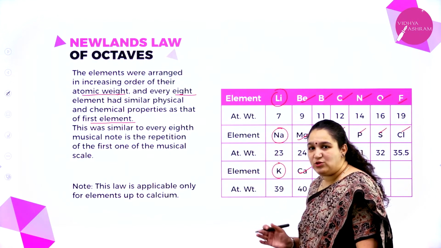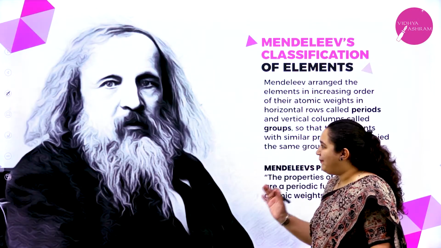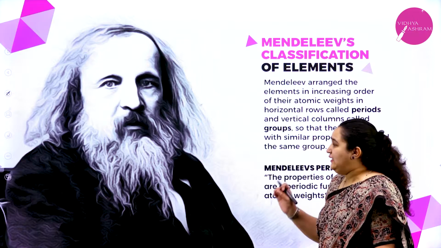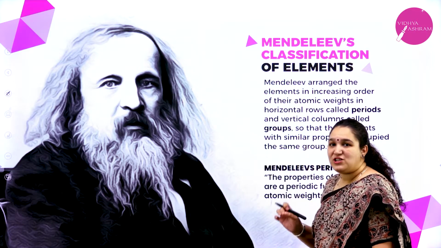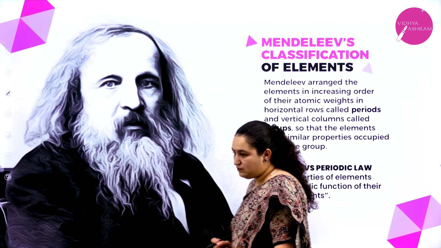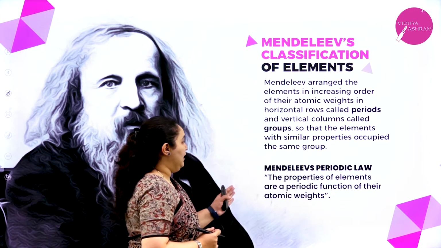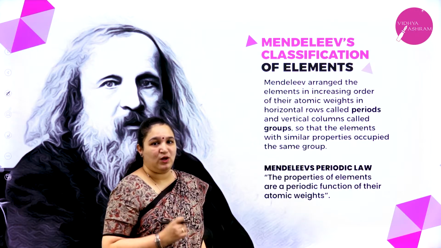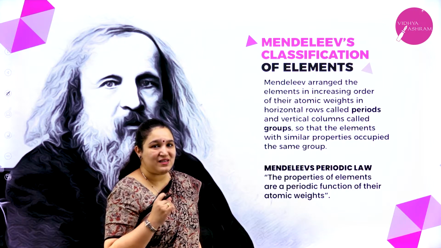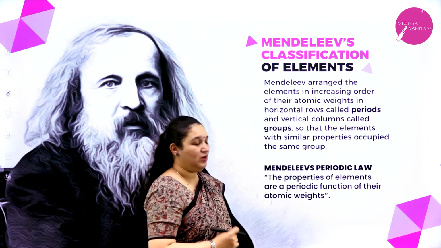The next breakthrough came from Mendeleev's work. Dmitry Mendeleev, a Russian scientist, proposed Mendeleev's periodic law. What exactly is Mendeleev's periodic law?